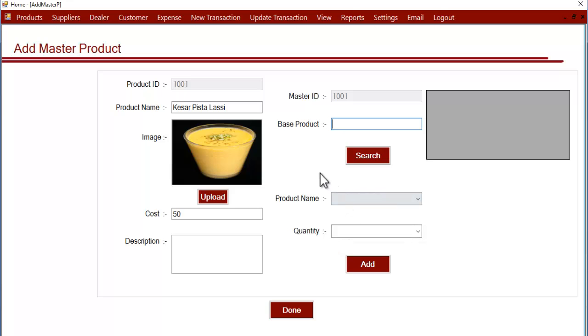Base products are those products which you buy from the market and which you use in making this product. Suppose in making this product you use some milk, some almonds, and some other ingredients.